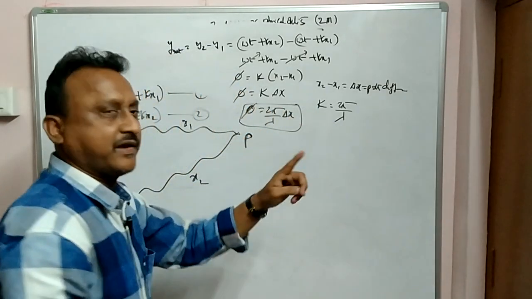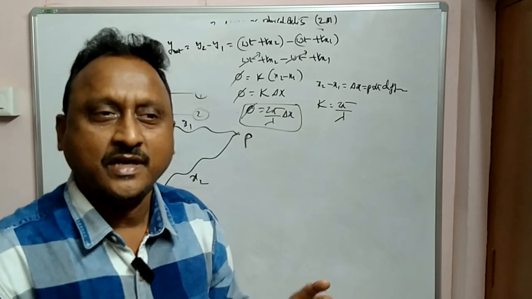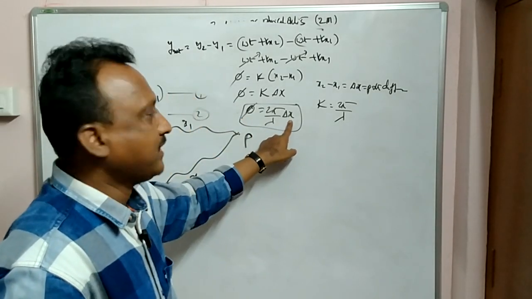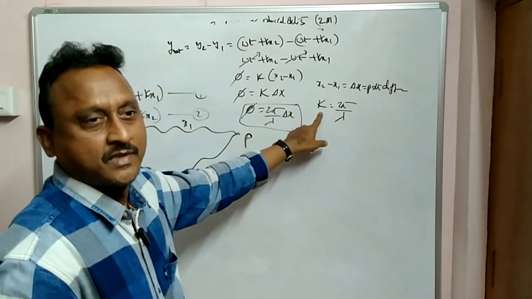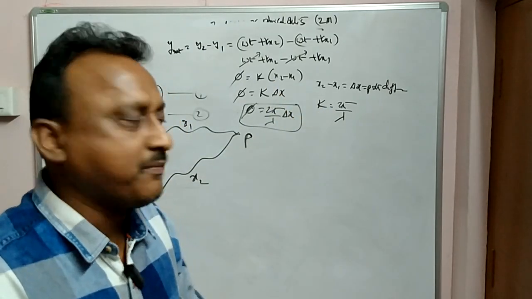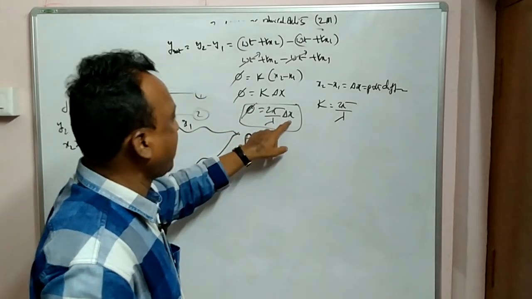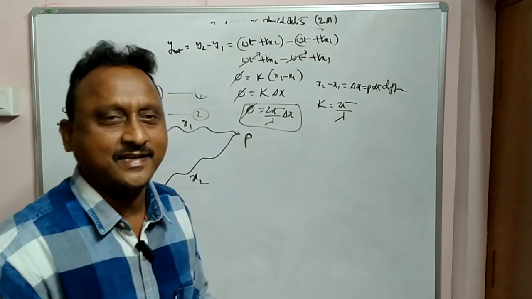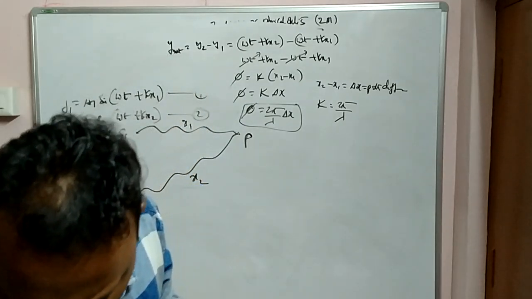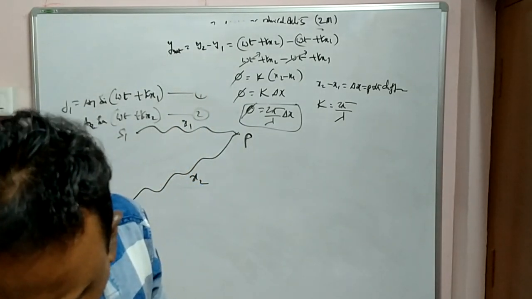The same formula was given in sound waves also, the relation between phase difference and path difference. Here k is called the wave constant, or sometimes it is also called the wave number. So 2 pi by lambda into delta x is equal to phi. This is the relation between the phase difference and path difference of the two waves.